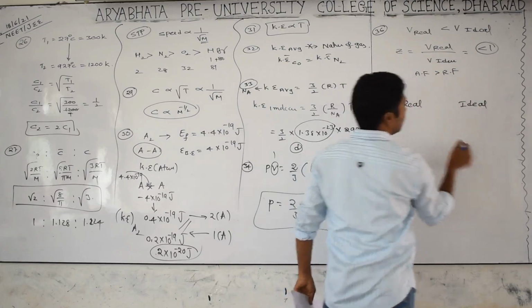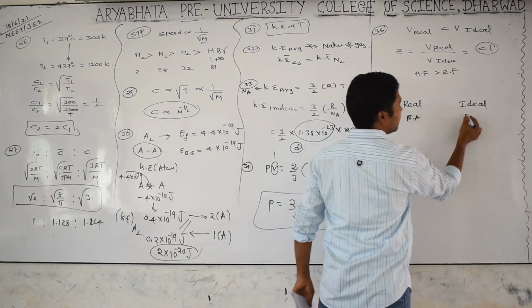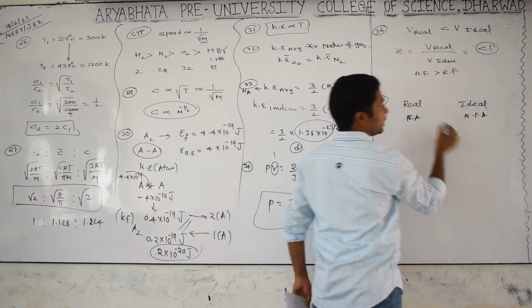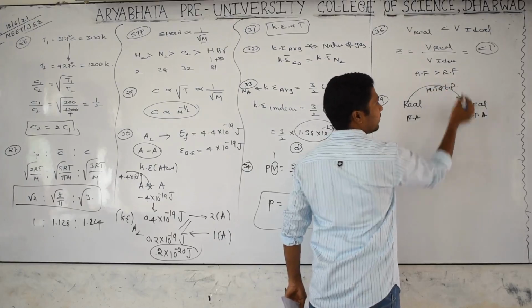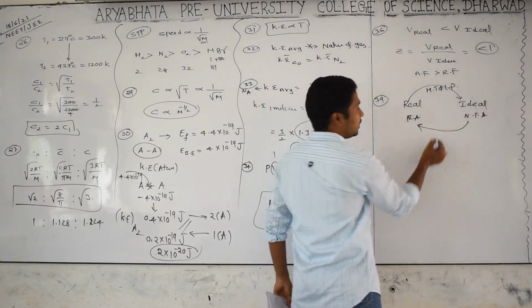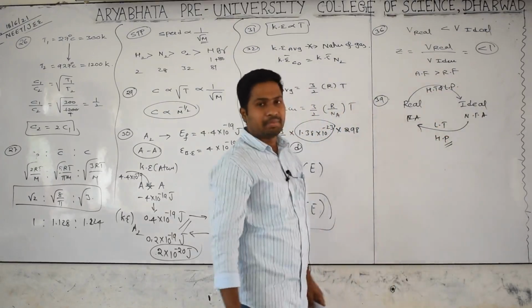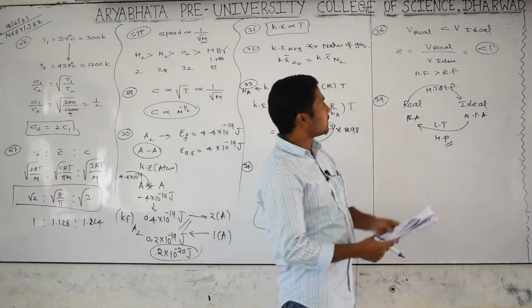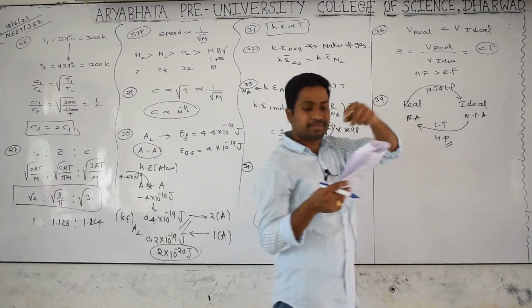In an ideal gas no force of attraction will be there. To break the force of attraction, high temperature and low pressure are required. To reverse it, low temperature and high pressure are required. Now, making a real gas behave as ideal means high temperature and low pressure. Good question. Option D.